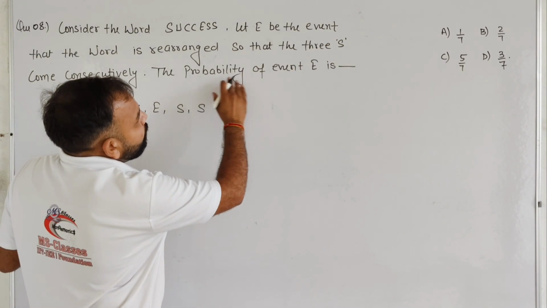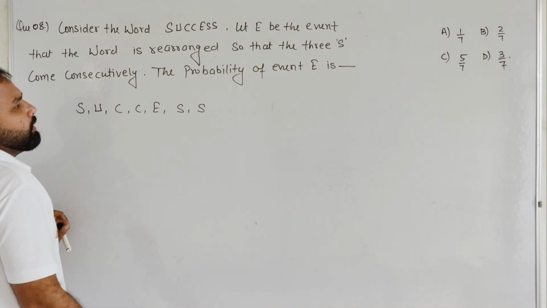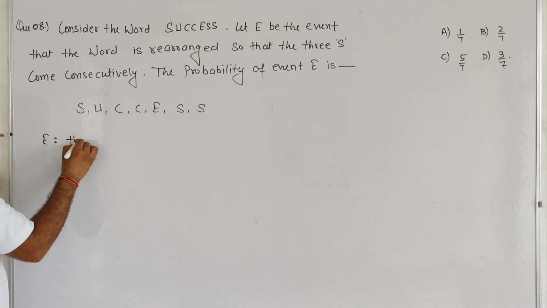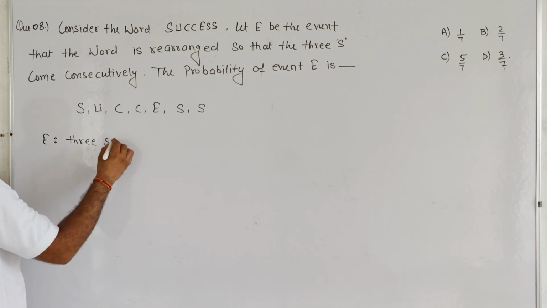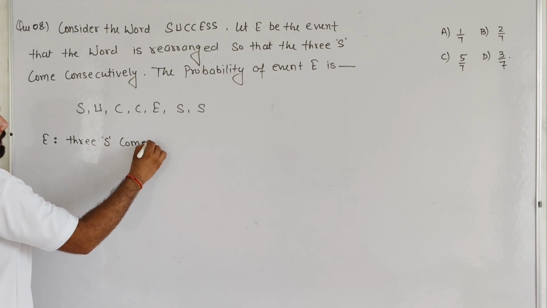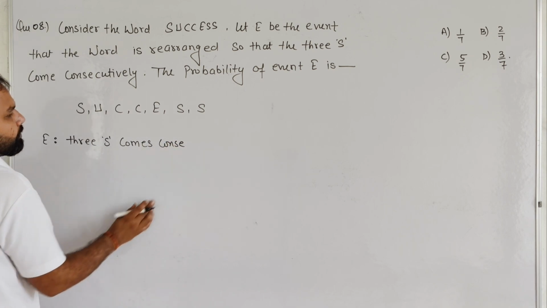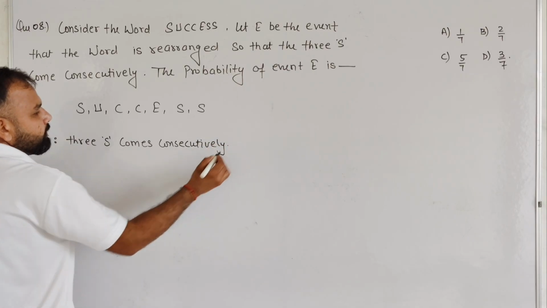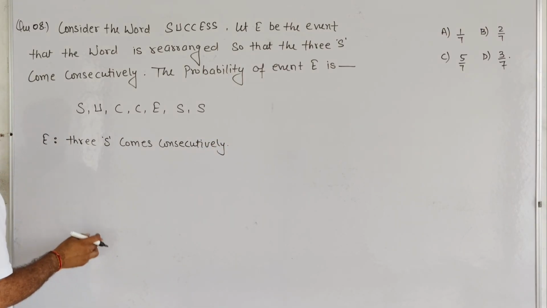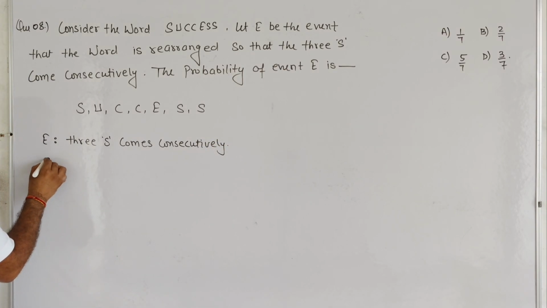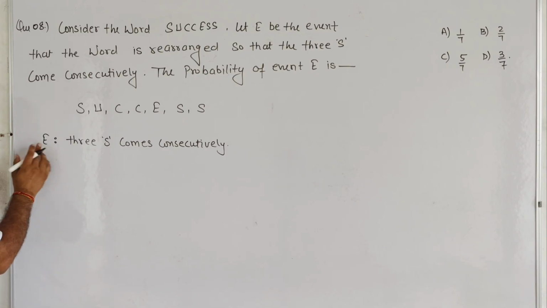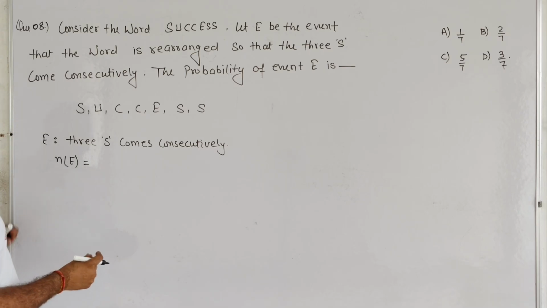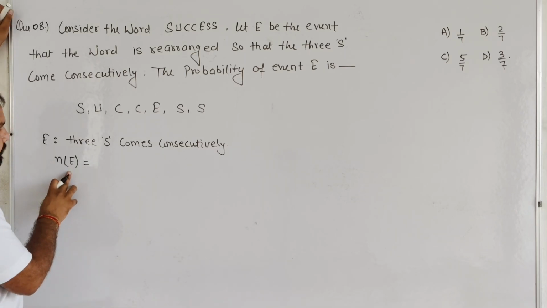Then the probability of event E. So student, basically event E requires that 3 S's come consecutively. Okay student, and we require E as the event, and the number of favorable cases in event E.